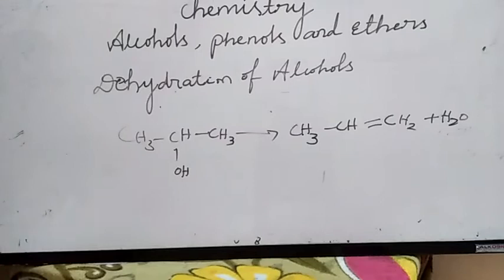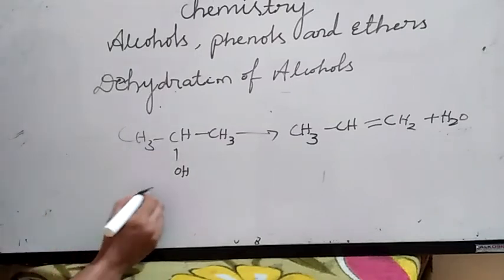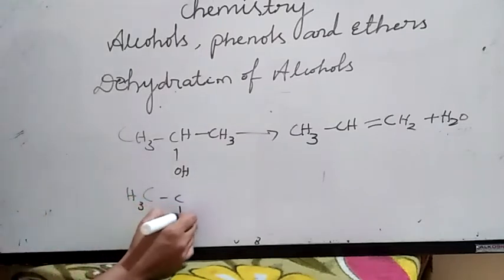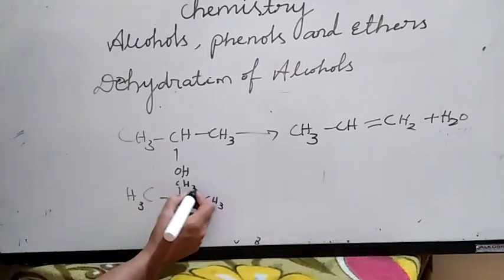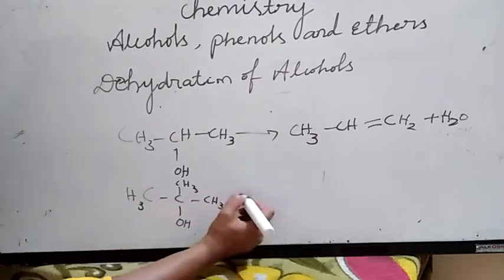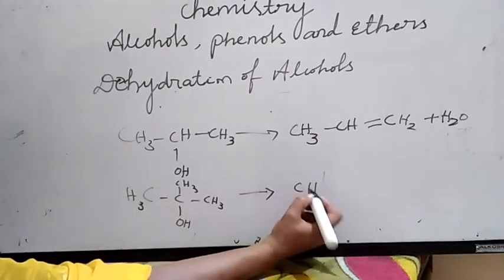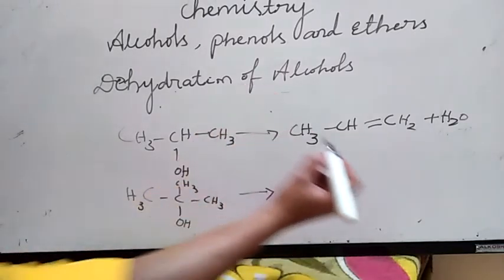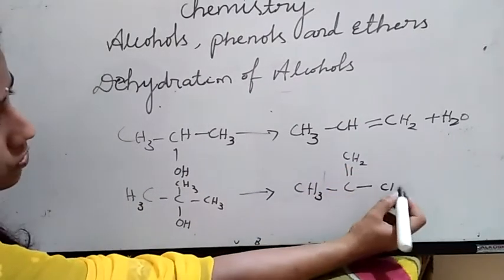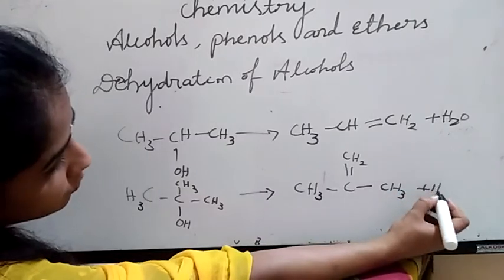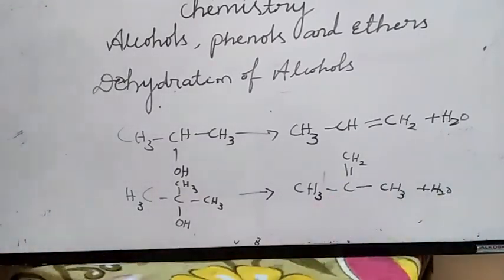If we take the tertiary alcohol, what will happen? CH3 C(OH) CH3 CH3, this is a tertiary alcohol. What will happen? We get CH3 C(=CH2) CH3, with the removal of a water molecule. So this is about when we take a tertiary alcohol.